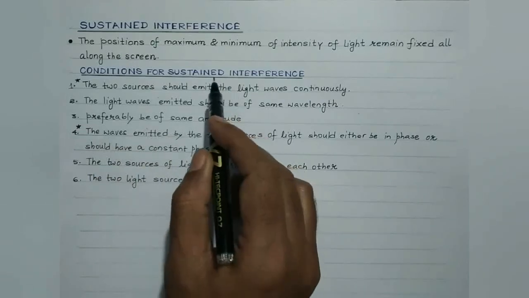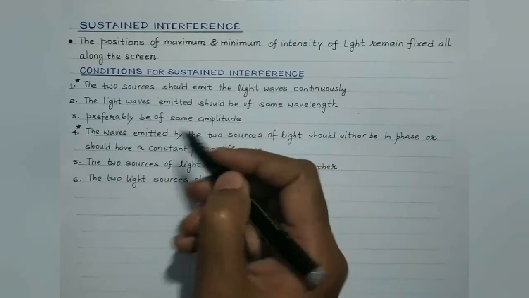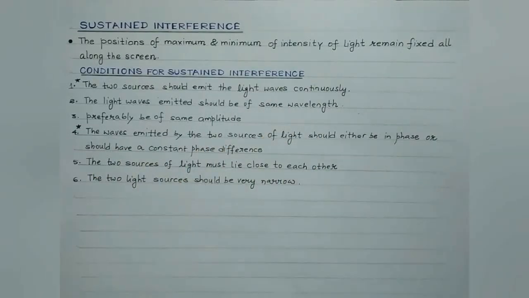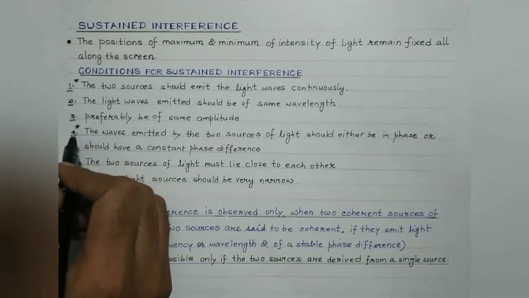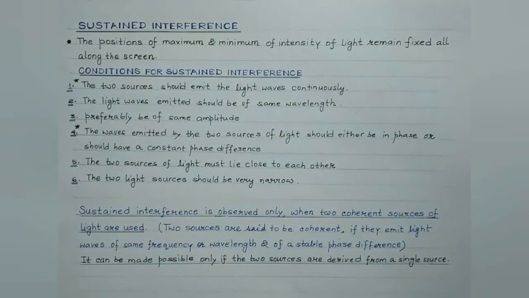And therefore, sustained interference pattern can be obtained only when two coherent sources of light are used. Students, if we make use of two coherent sources which are derived from a single source, then the first four conditions get automatically satisfied and hence sustained interference pattern is obtained, right?